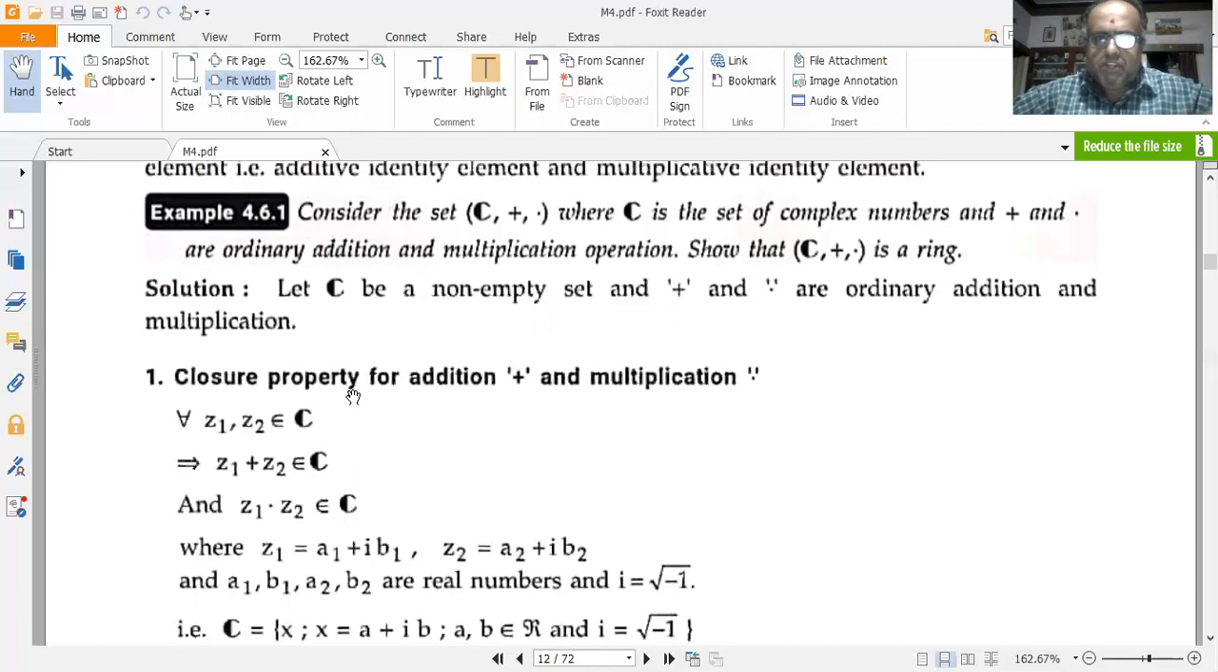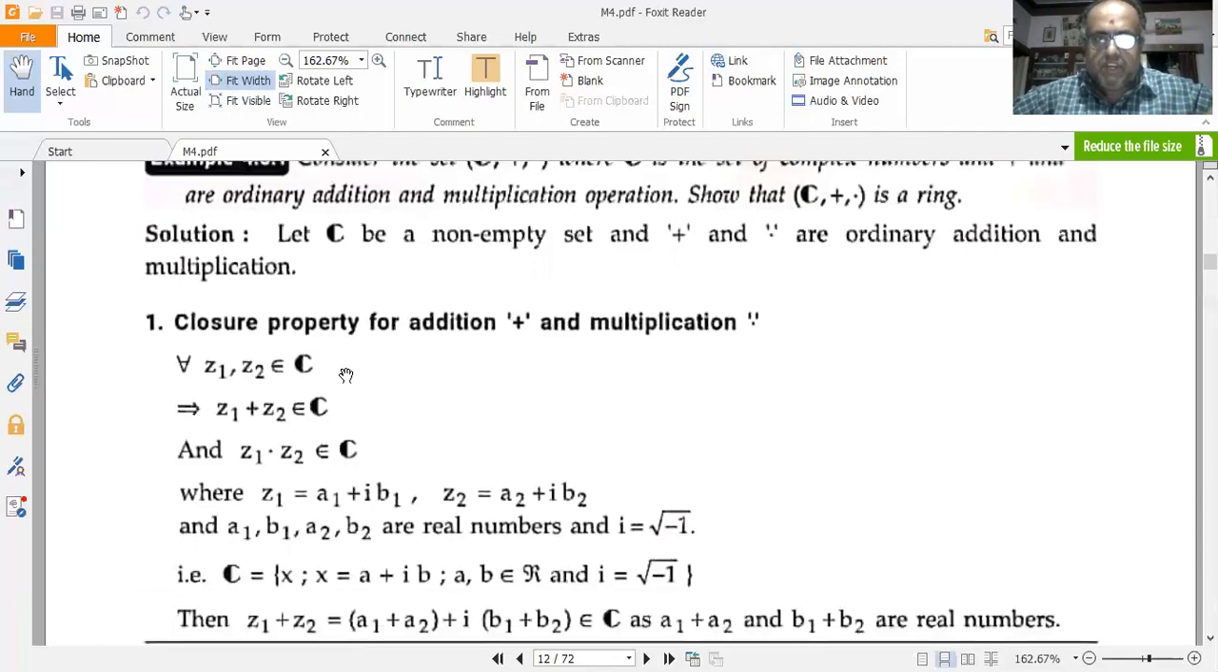The first property that must be satisfied by C is the closure property, C-L-O-S-U-R-E, for both addition and multiplication. So for any two complex numbers Z1, Z2 belonging to C, Z1 plus Z2 belongs to C. If Z1 is a complex number and Z2 is a complex number, obviously the addition of Z1 and Z2 would be a complex number. And similarly, Z1 times Z2 also will belong to C.